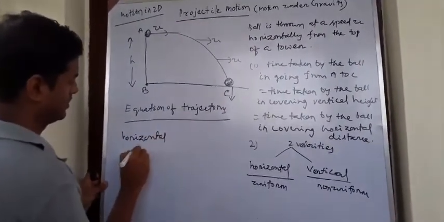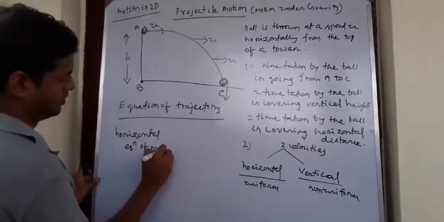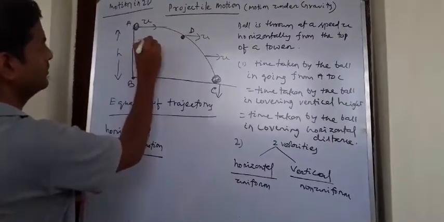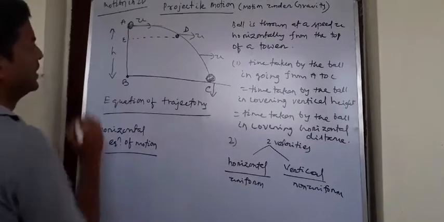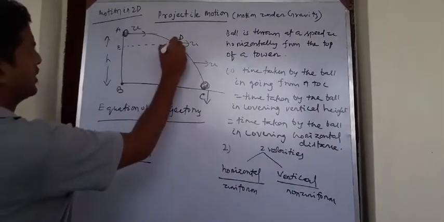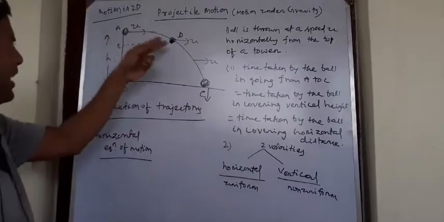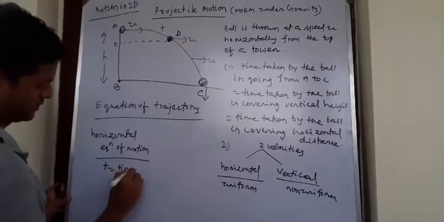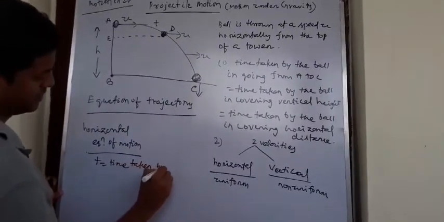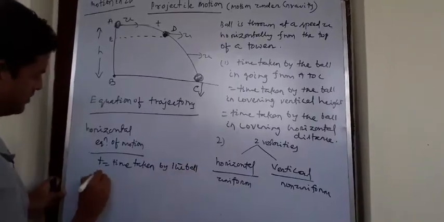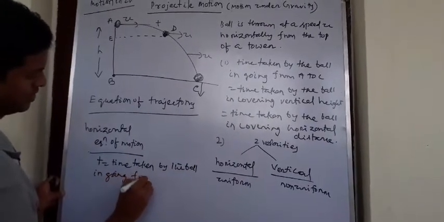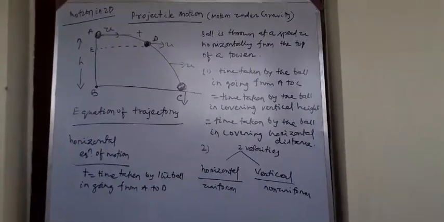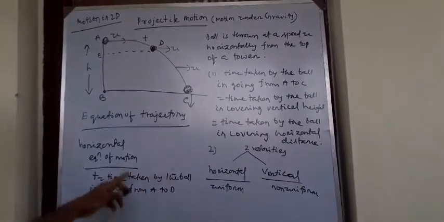horizontal equation of motion. So let us consider points D and E as shown in the figure. Let us consider a point D to which the ball is moving from A, and let T be the time taken by the ball in going from A to D.